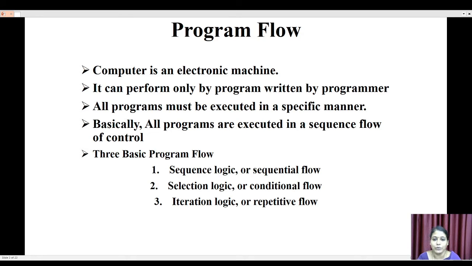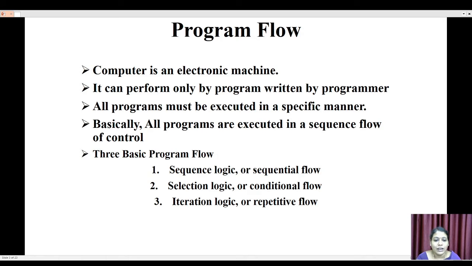What is program flow? Okay, so you have a computer. The computer is an electronic device. It is an electronic machine. So whatever you want to do by the computer, you first give the program or the instruction to it. It understands our instructions, then after that the computer does our work. For that we have to give instructions one by one to the computer. The computer understands our instructions, then it performs them.